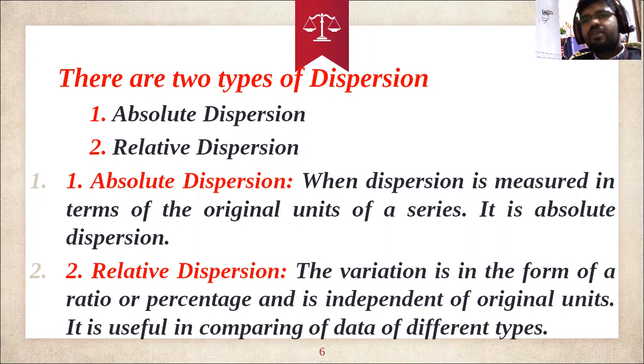And it is useful in comparing different types of data sets. For example, when we are measuring relative dispersion, we can simply compare who is the best and who is not. If I want to say that you are the best in your class, I can say it on the basis of measured percentages, that he has got more marks compared with the others. In that case, relative dispersion is also useful in comparing different types of data.